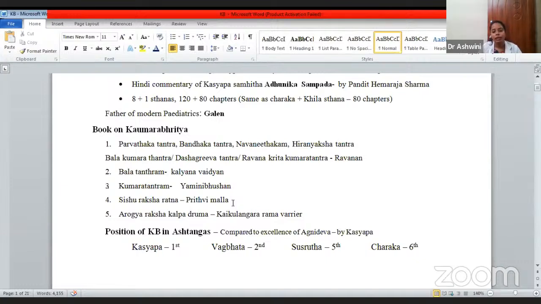Now, Bala Tantra is written by Kalyana Vaidya, then Kumara Tantra by Yamini Bhushan, Shishu Rakshat Ratna by Prithvi Malla, Arogya Raksha Kalpatruma by Kaikulangara Rama Varya. So these are the few important books which you are supposed to remember.